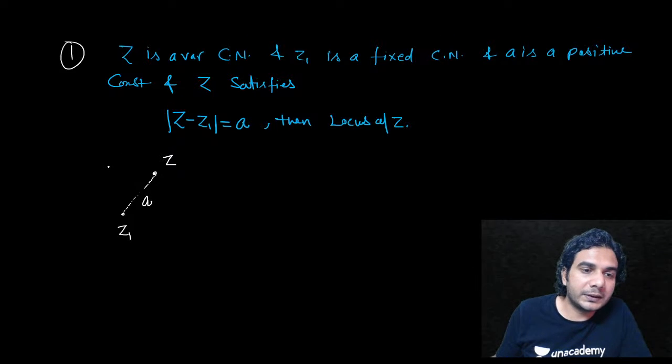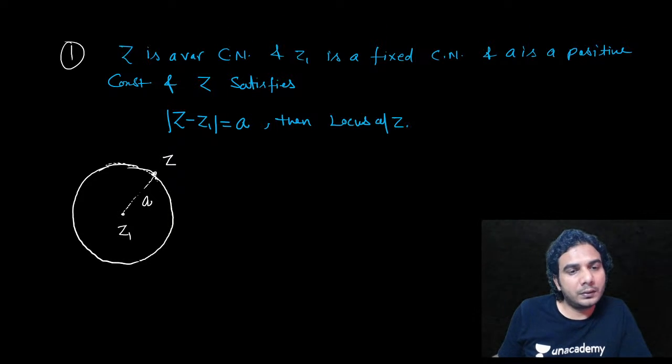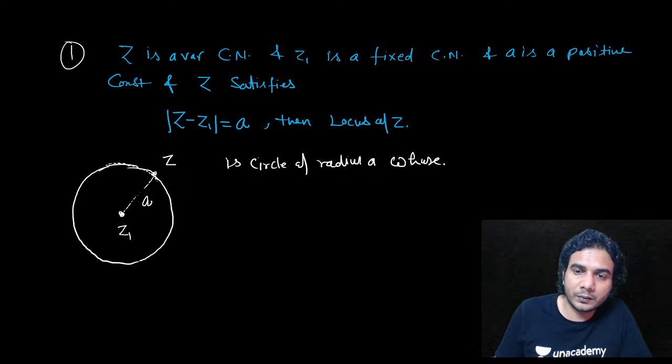So the locus of z will be a circle of radius a whose center is z1.